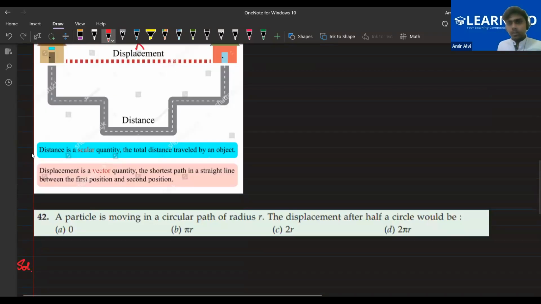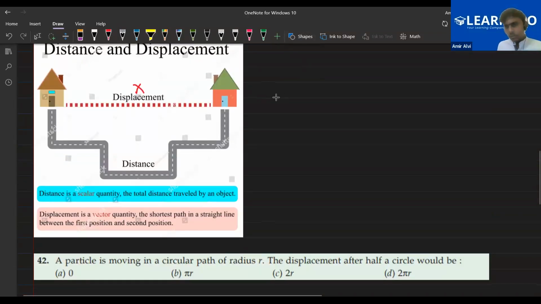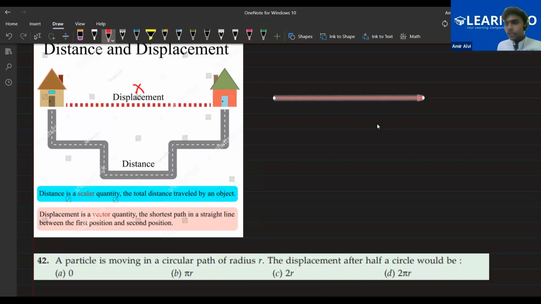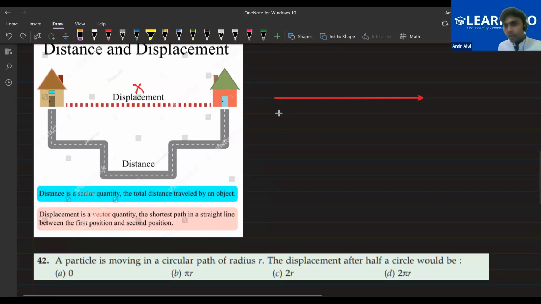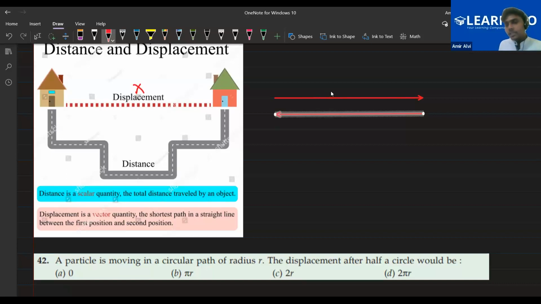One more thing, everyone. Suppose this is the direction of a moving body. Your body is moving in a straight line in this direction. If we are calculating distance, and a body is going in this direction and then suddenly goes in the backward, reverse direction, the sign will not be part of distance. If I'm saying 100 meter in this direction and the same 100 meter in this direction,